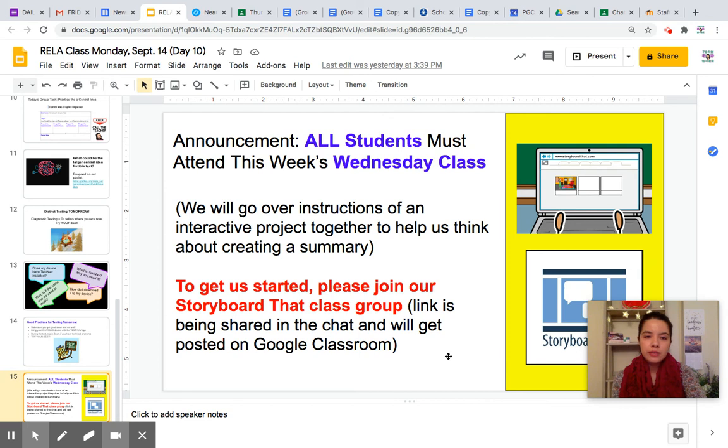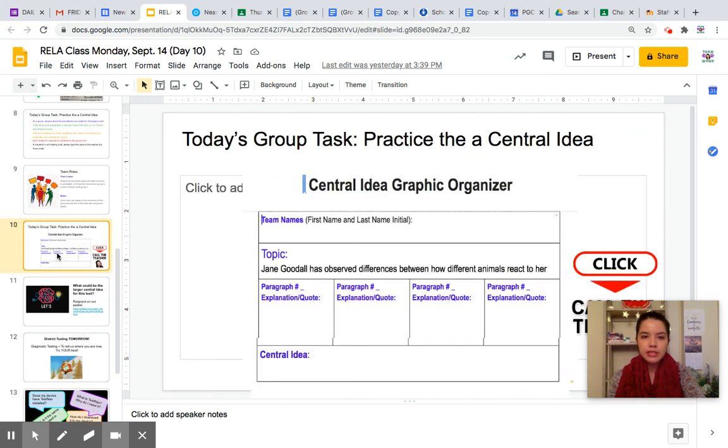We did share during Zoom our Storyboard That classroom link. If you were absent, I will share that again tomorrow and then on Wednesday during our class. We do need the Storyboard That link so that we can see our classroom posts on there. I look forward to seeing your wonderful work. Make sure today's group work does get turned in. If you're working by yourself, you can just keep your name and then click turn in.